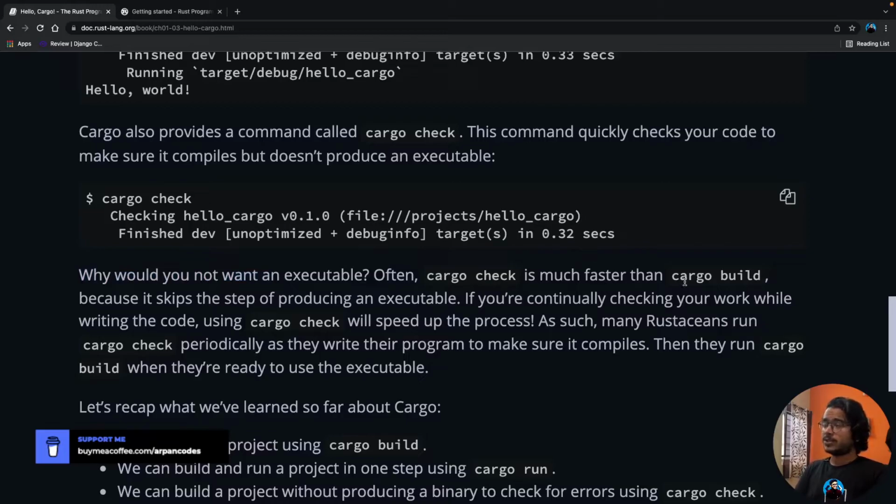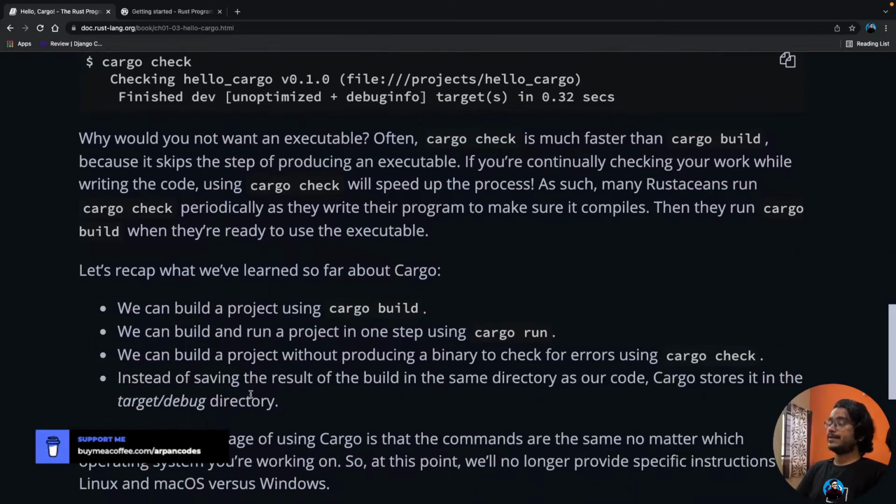Often it is much faster than cargo build because it skips the process of producing an executable. If you are continually checking your work while writing code, using cargo check speeds up the process. As such, many Rustaceans run cargo check periodically as they write their programs to make sure it compiles. They then run cargo build when they are ready to use the executable.